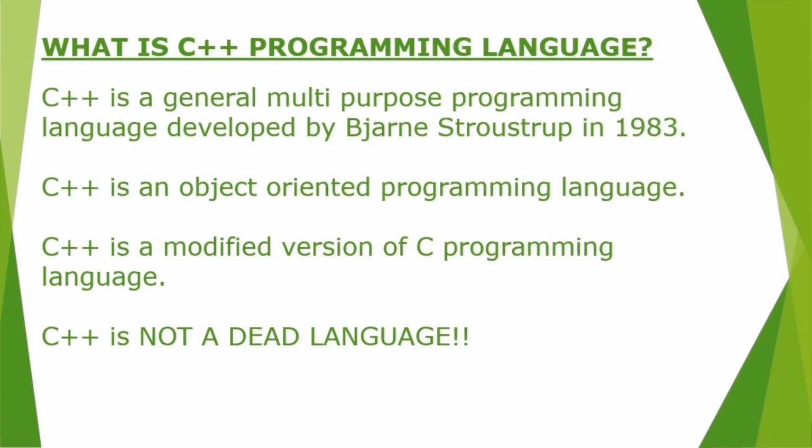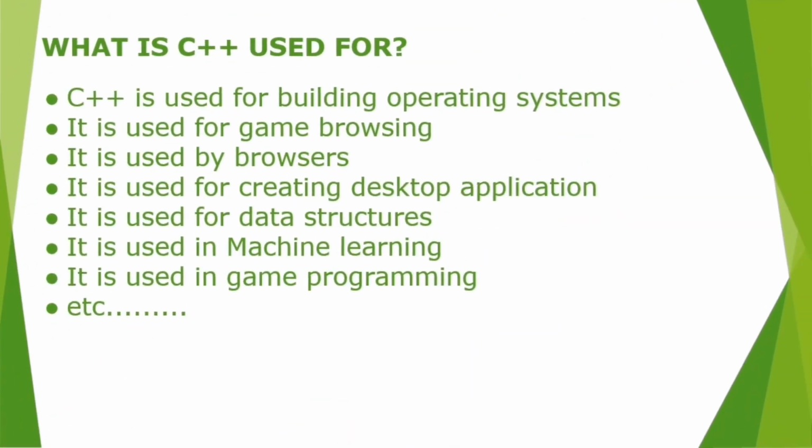Now we want to look at the uses of C++. What am I going to be able to create if I have a good knowledge of C++ programming? First off, one of the uses of C++ is building operating systems. A typical example is the Microsoft Windows operating system. It's also used for game browsing, those are games that run on browser modules, and a perfect example is the Opera GX browser. It's used by browsers to create algorithms and other network optimization functions.